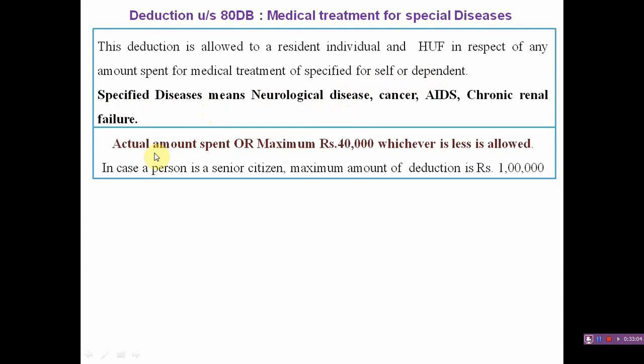The extent of deduction is the actual amount spent or rupees 40,000, whichever is less, is allowed. In case of a senior citizen, the maximum amount of deduction is rupees 1 lakh.